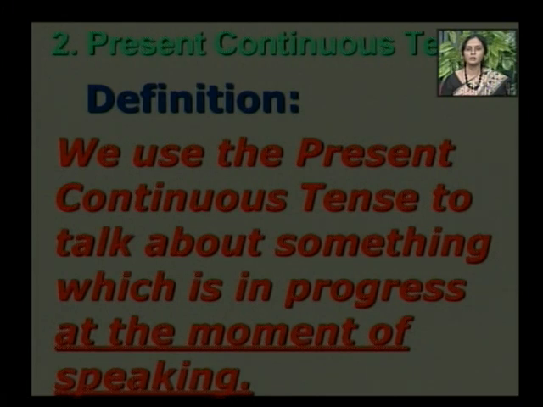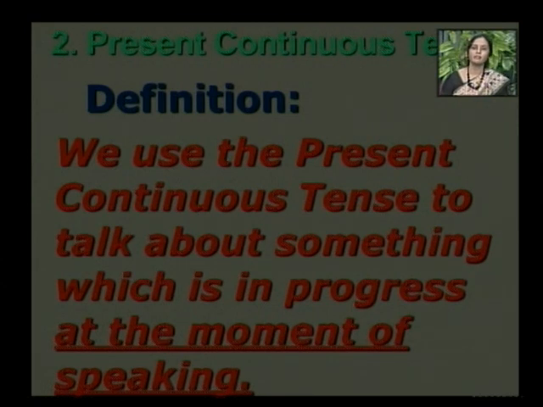Again I am repeating, we use the present continuous tense to talk about something which is in progress at the moment of speaking.